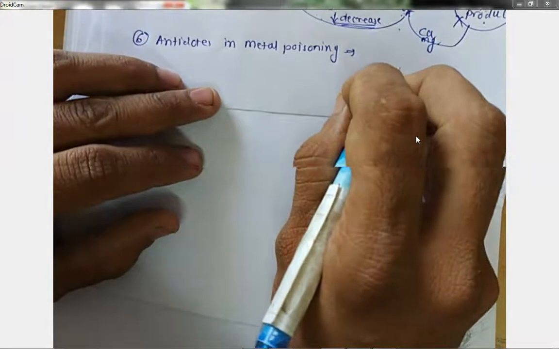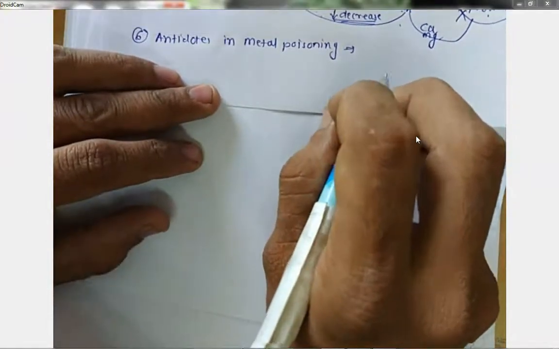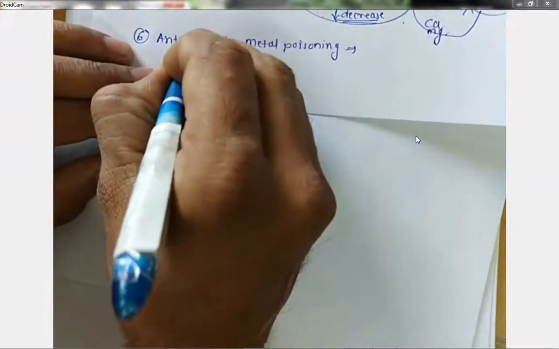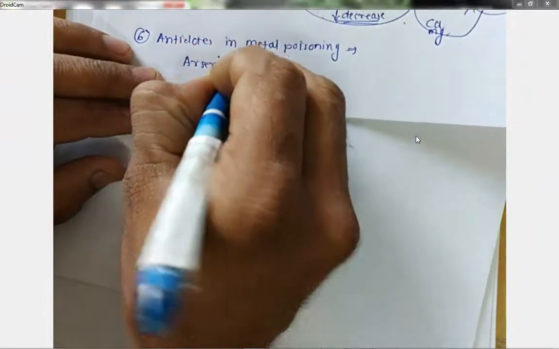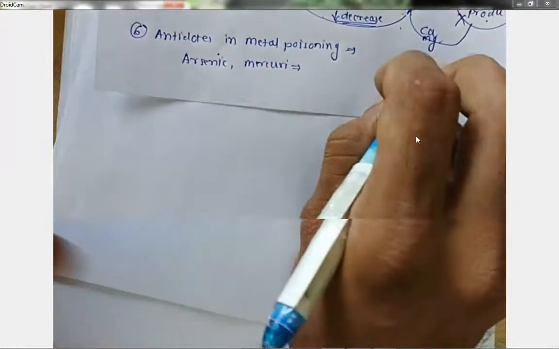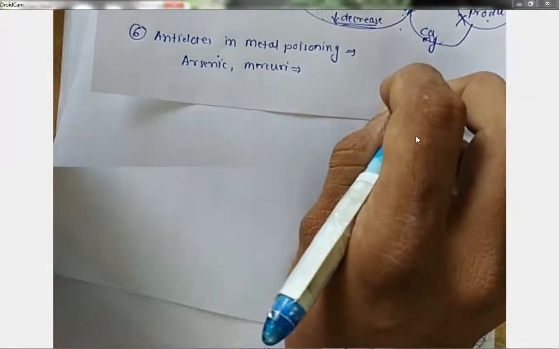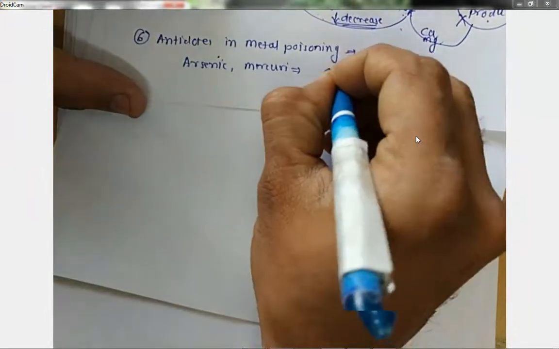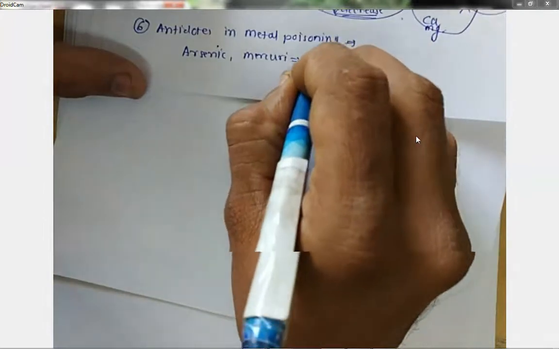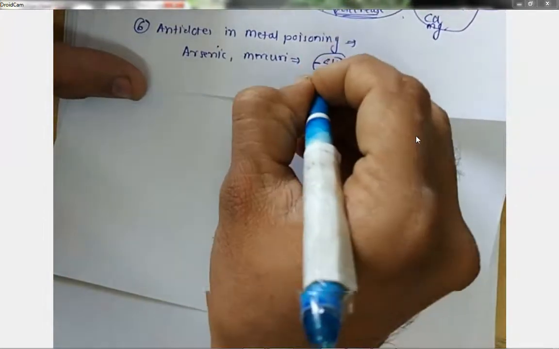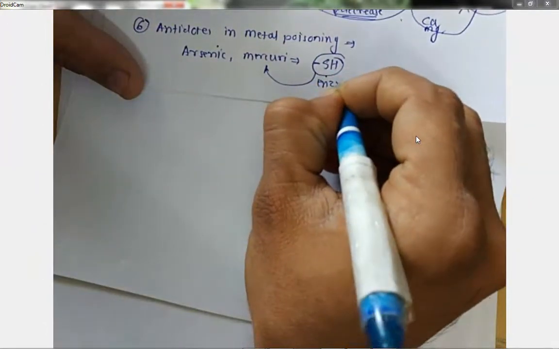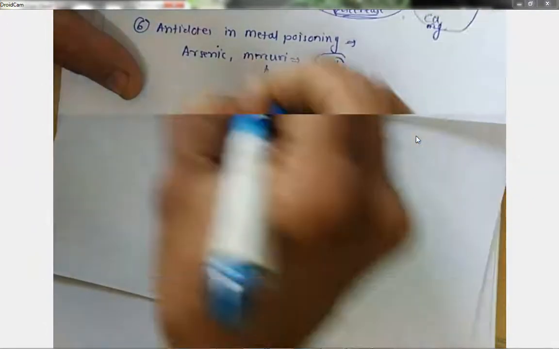Yes, if we talk about arsenic, mercury, antimony, these are the heavy metals which are toxic in nature, and they bind with SH containing groups. They bind to the SH containing groups of various enzymes and decrease the enzyme activity. So they are binding to the enzymes' SH group, and in this way they act as toxic agents.